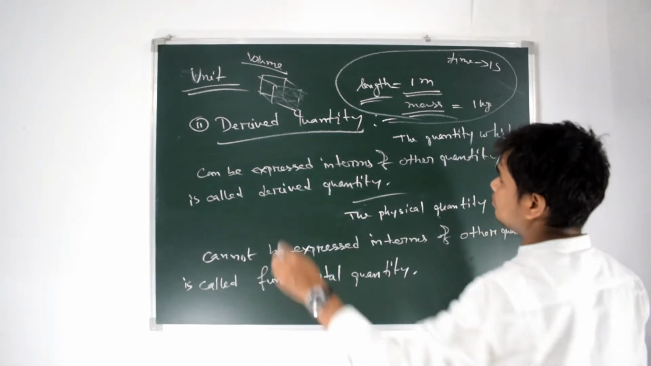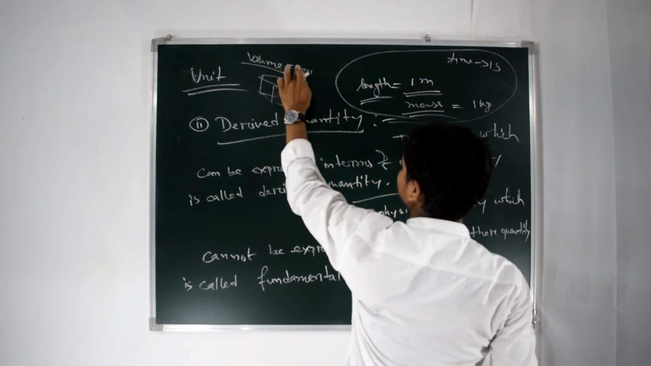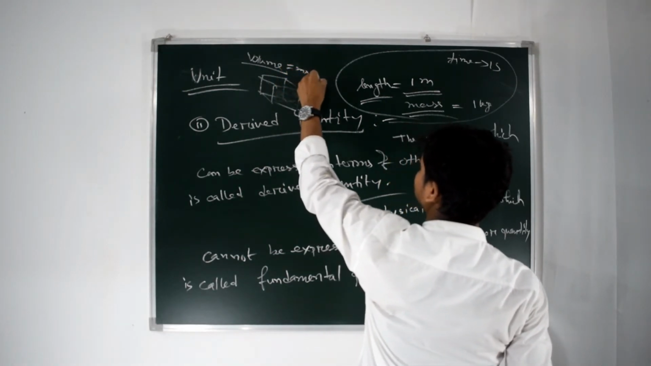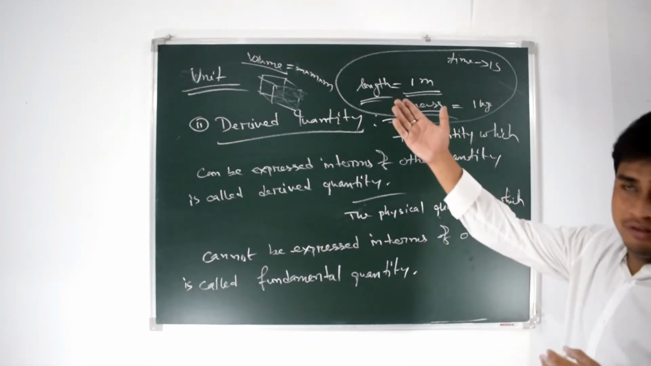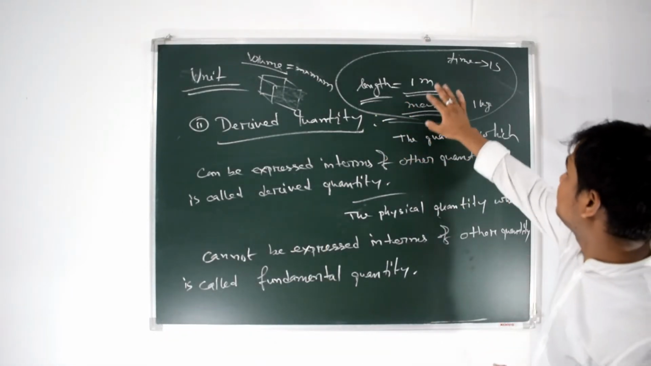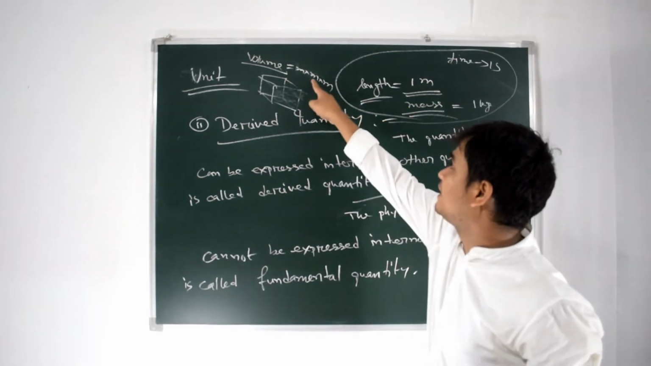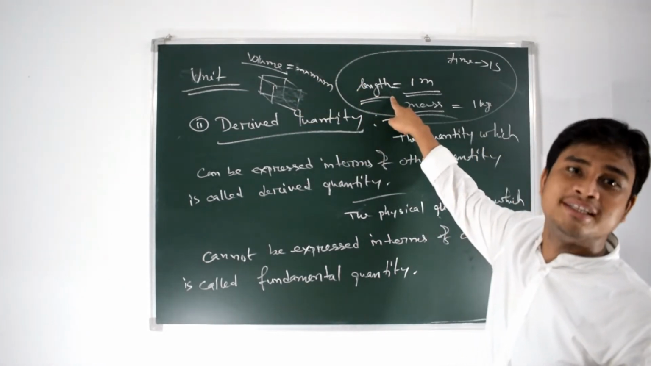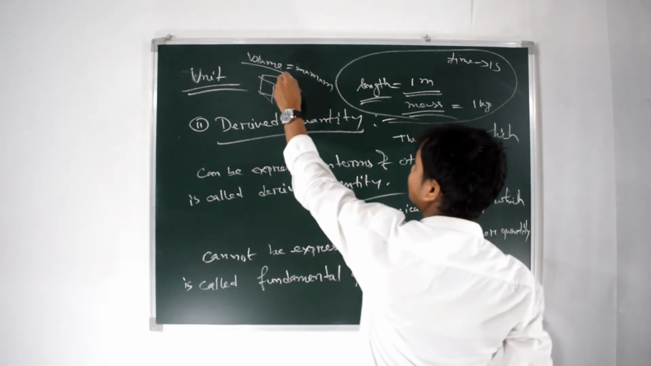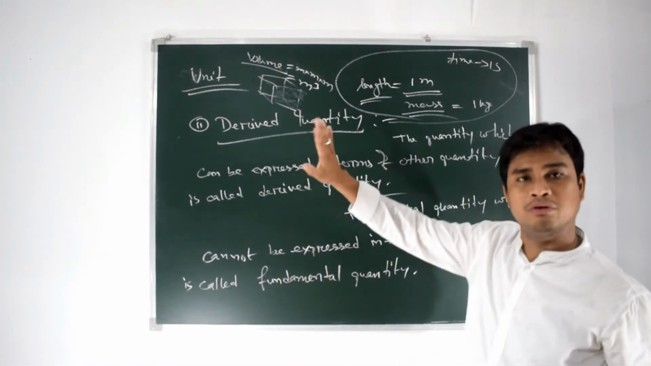So volume of the object is meter into meter into meter. So from where do we express the volume? From length, length into length. So this is derived from the physical quantity length. Therefore, volume is written as m cube. Volume is a derived quantity.